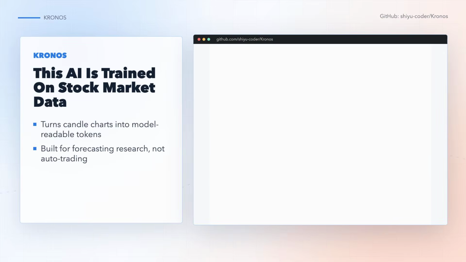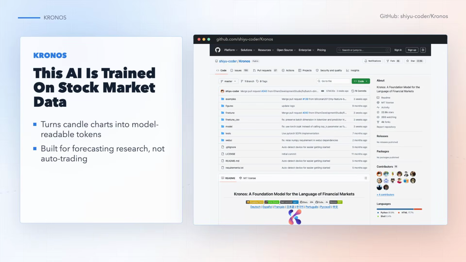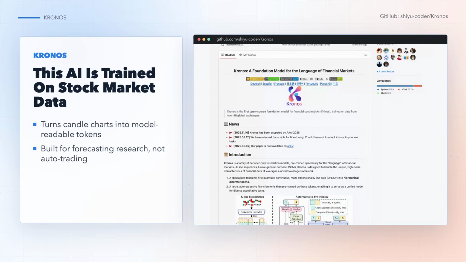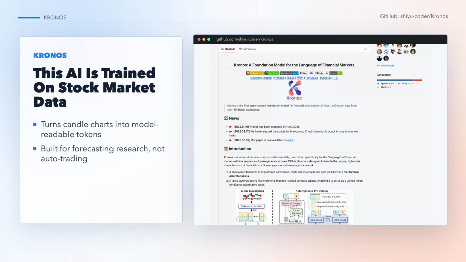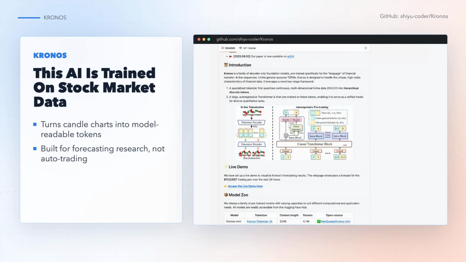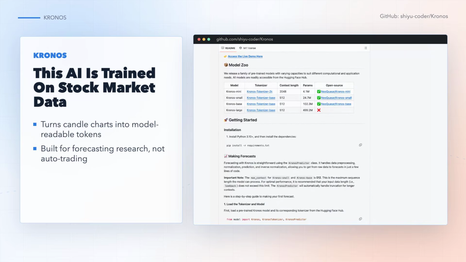This AI is trained on stock market data. Kronos is an open-source model for financial chart data. Instead of starting with a pile of handwritten indicators, it learns from the candle charts traders already use. Open, high, low, close, and volume over time. The repo turns those candles into tokens a model can understand, then uses that representation to forecast what may come next. It is research tooling, not a trading app.